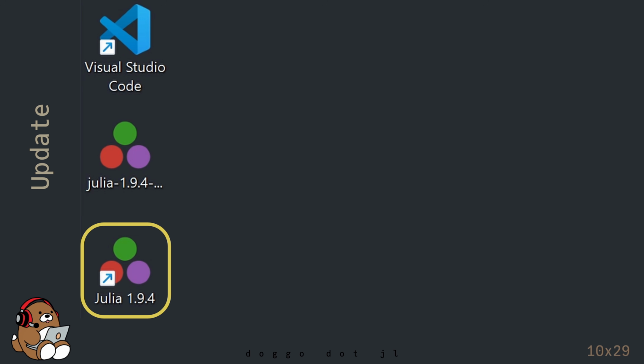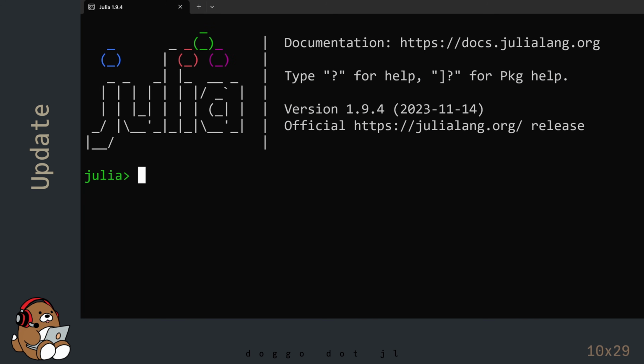After the installation is complete, you should see a new shortcut icon for the Julia REPL using version 1.9.4. You can see the version number here in the REPL.